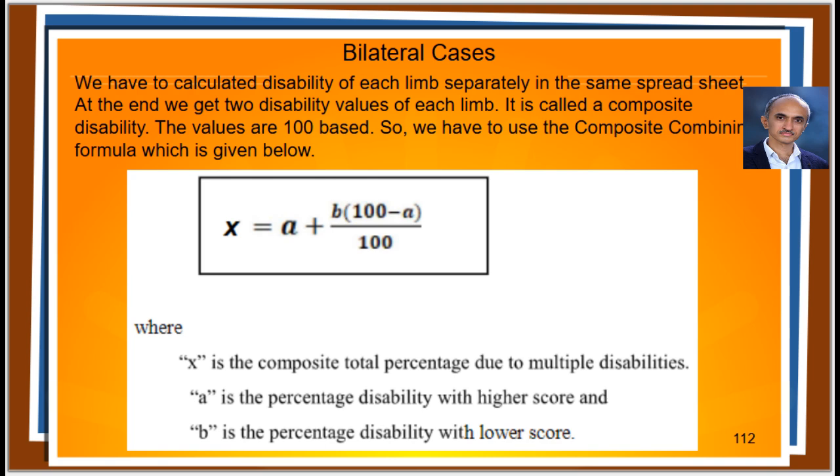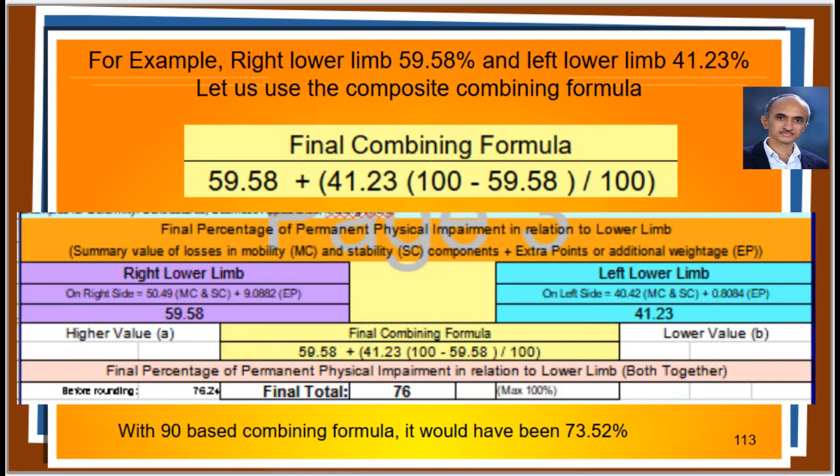They are 100 based values. This is called composite disability. So the combining formula would change to 100 based system as shown here. This is one of the much needed welcome change in this Gazette of 2024. It has been implemented in my spreadsheets at the last step.